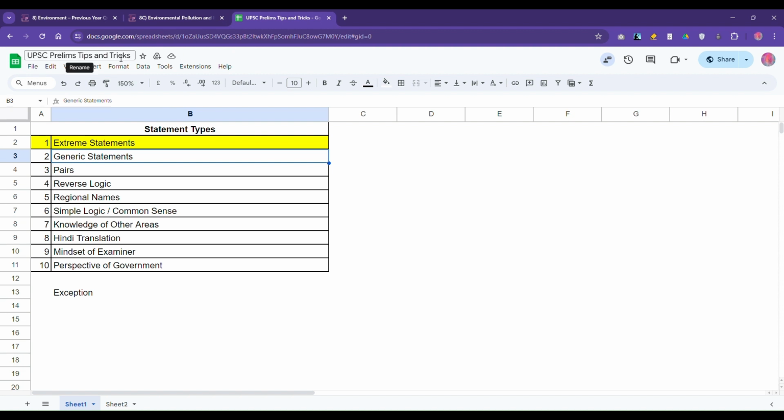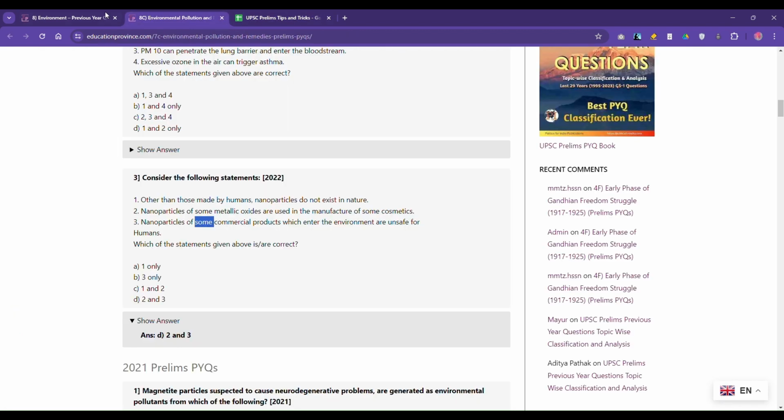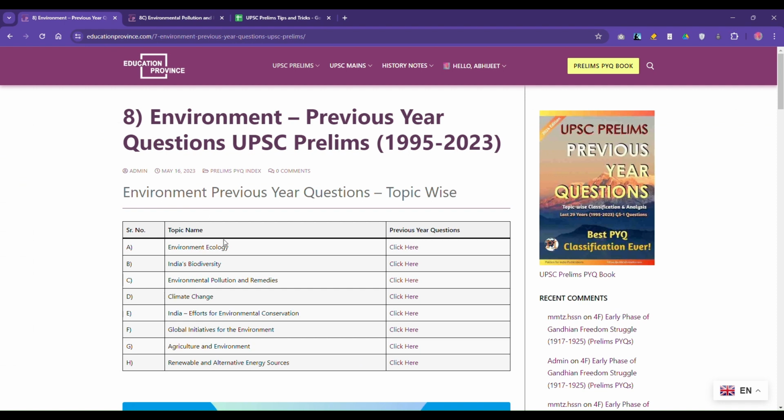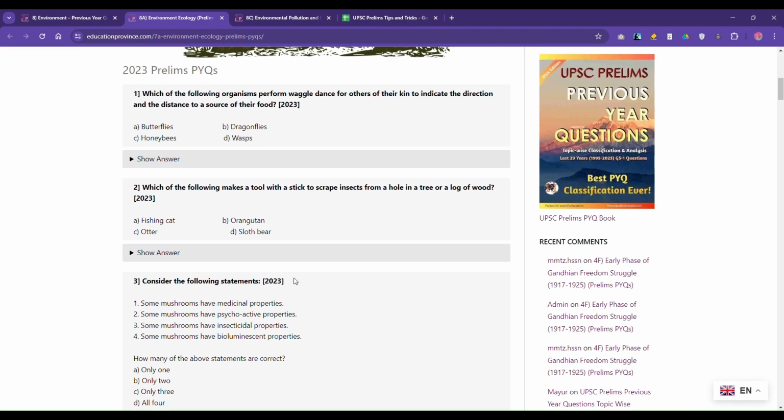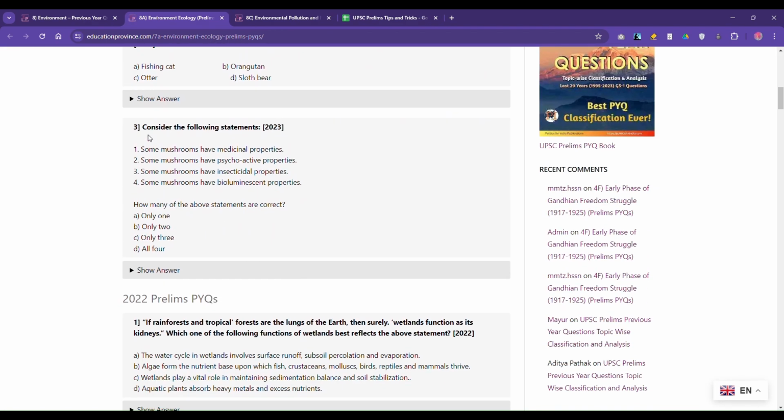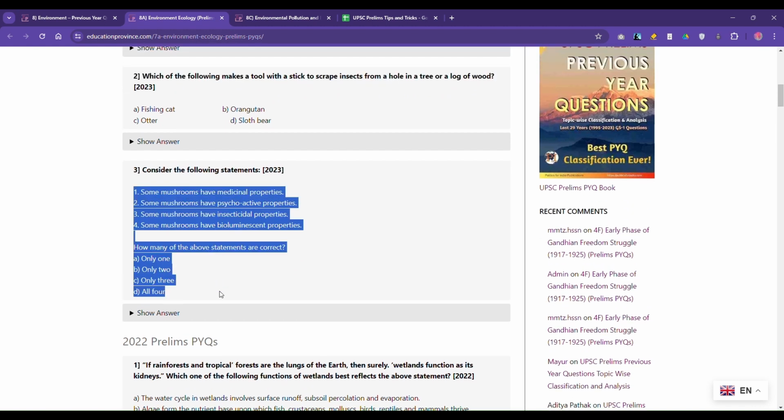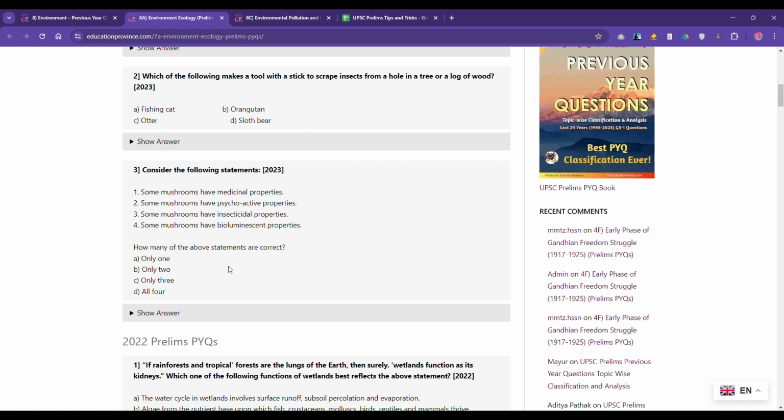We'll discuss one or two more examples in environment only. Last year's, 2023. This third question, all of you will remember from last year. The third one: some mushrooms are like this. If you observe, all these statements again are very generic. Some mushrooms have medicinal properties, some have psychoactive properties, some have insecticidal properties, some have bioluminescent properties. These are all very generic statements, so most likely they all will be true.